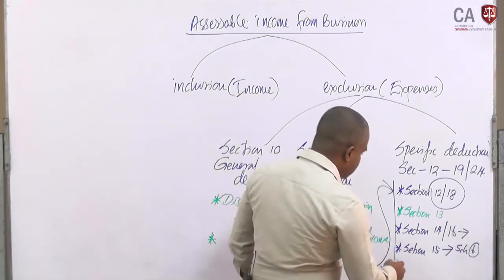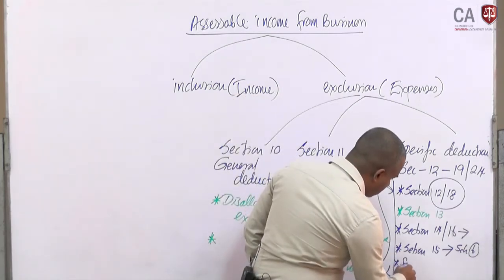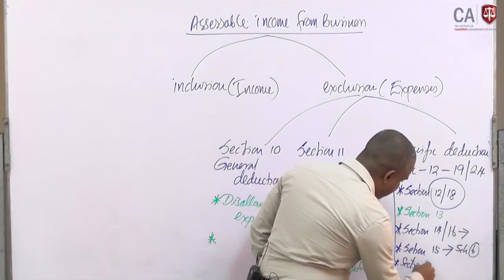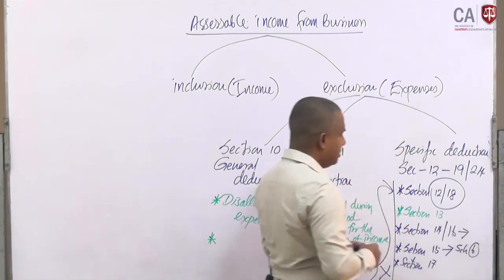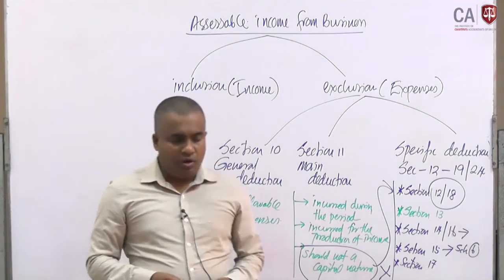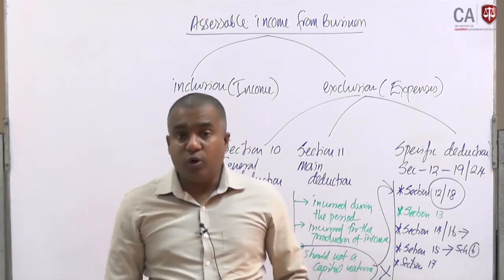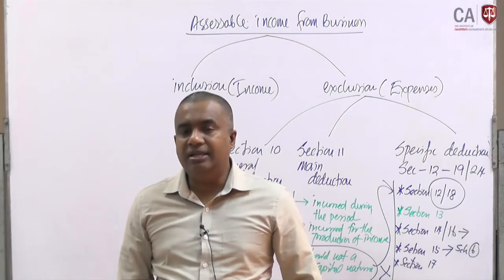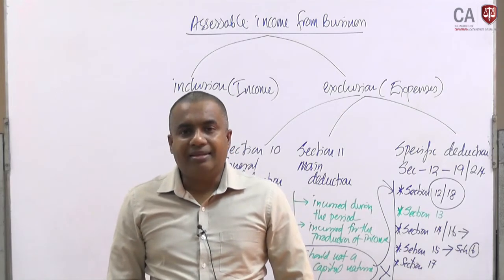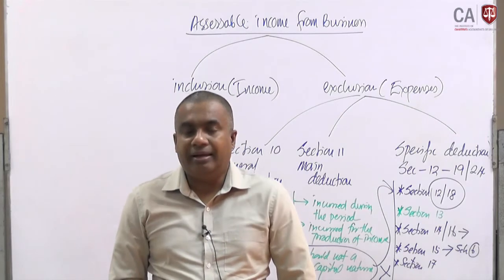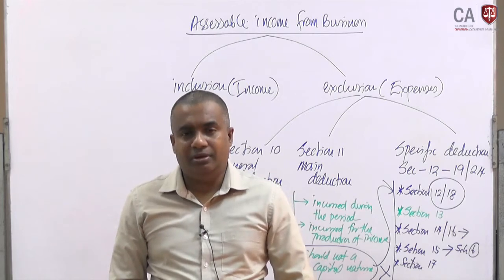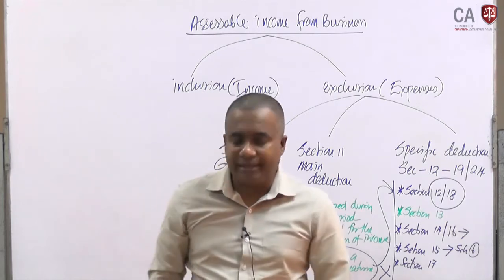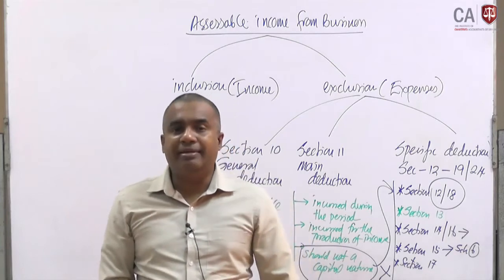Then section 17. This section 17 mainly focuses on the losses incurred from assets and liabilities. They are like capital nature losses. Due to realization of assets and liabilities, there may be some losses.